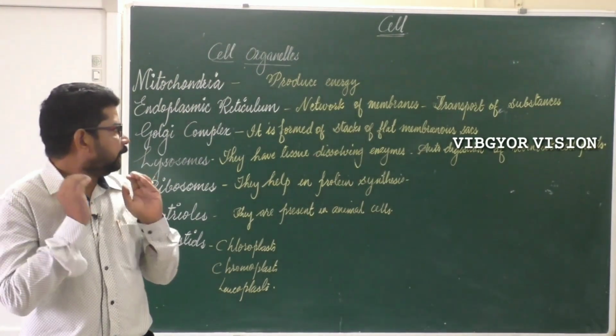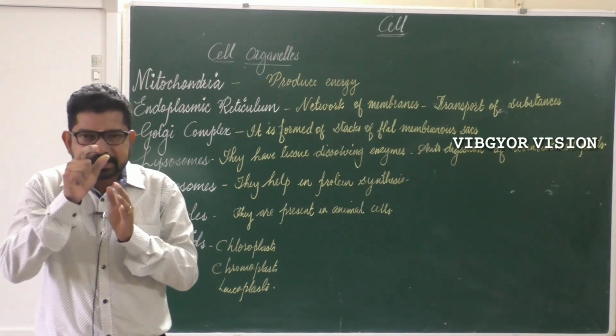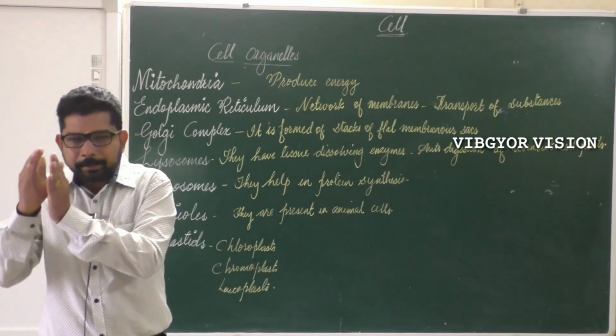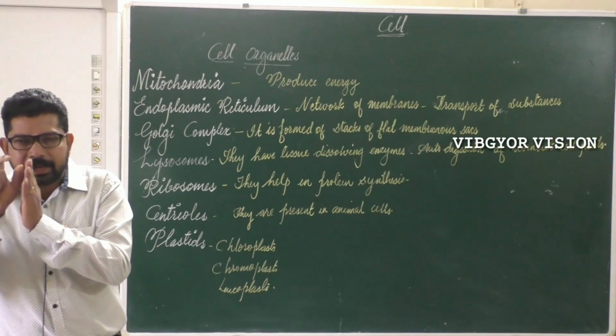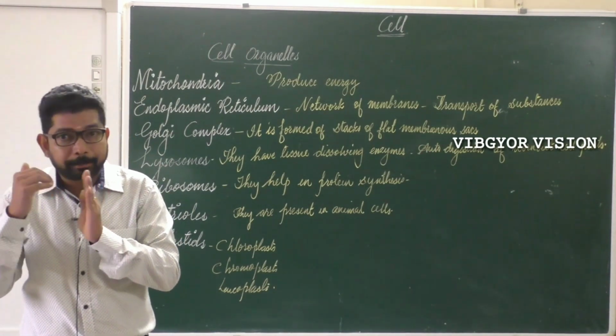It is a network of membranes. That means it makes different channels in the cytoplasm, and through these channels the materials in the cell can move from one place to another place in the cell.